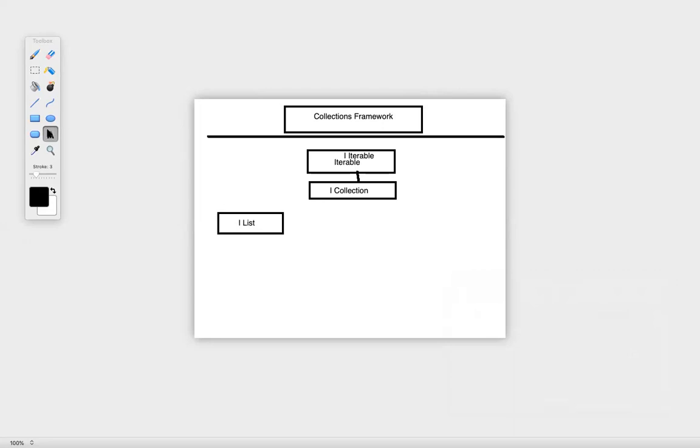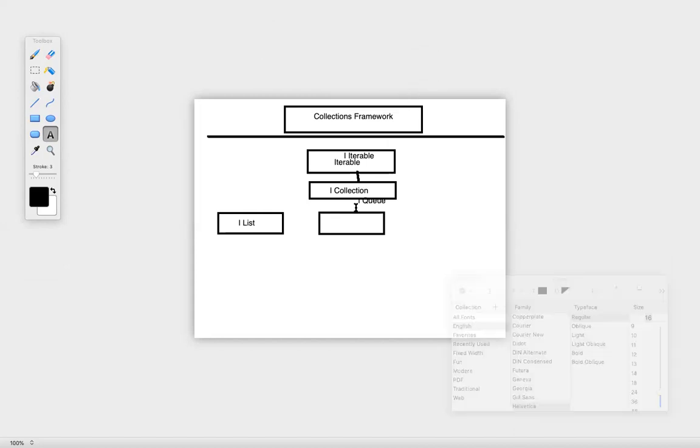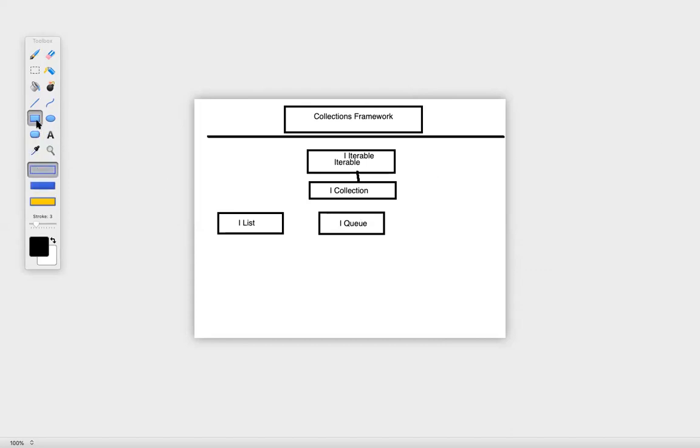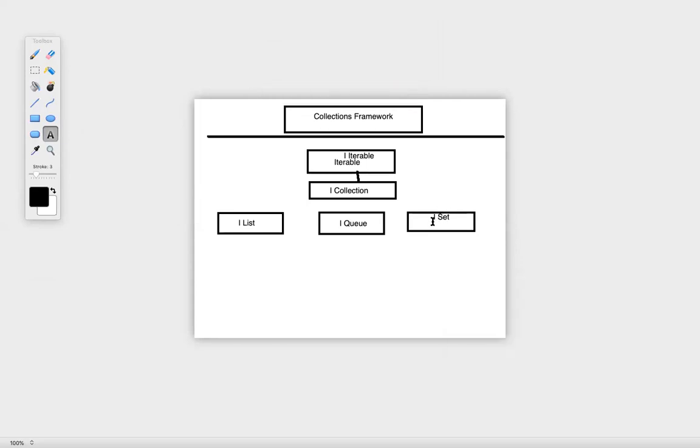The second interface, within the Collection interface, is Queue, and this is also IQueue because this is an interface. And we have one more interface within the Collection interface, and this is called Set. I'll place this over here.